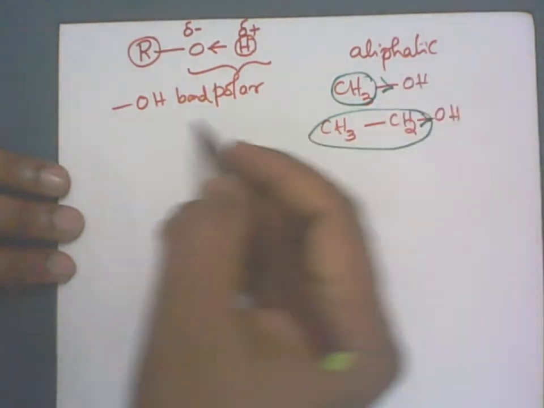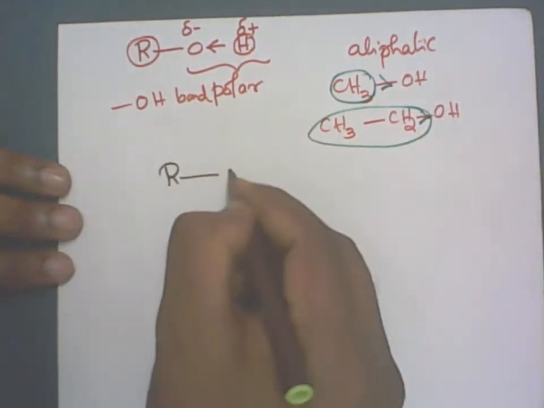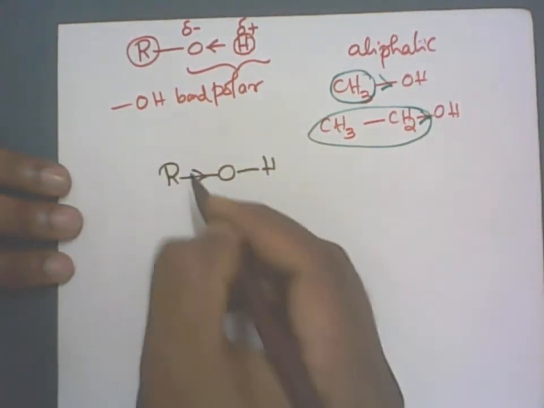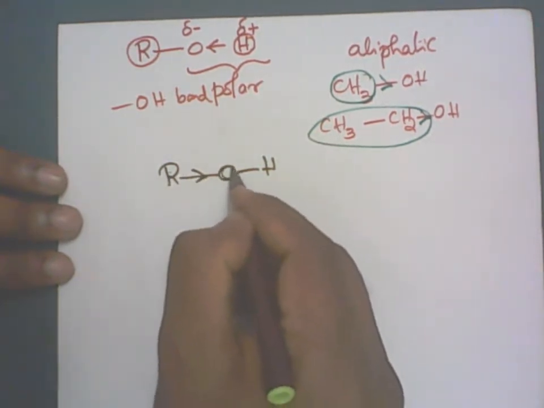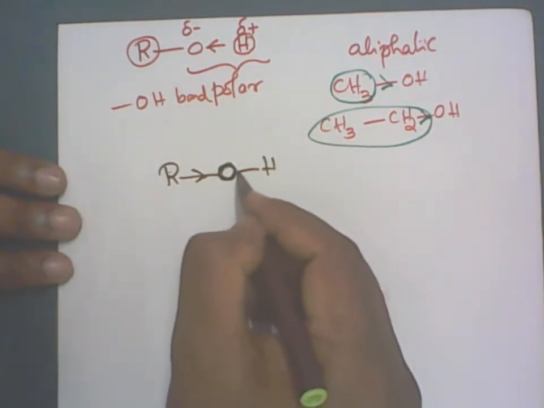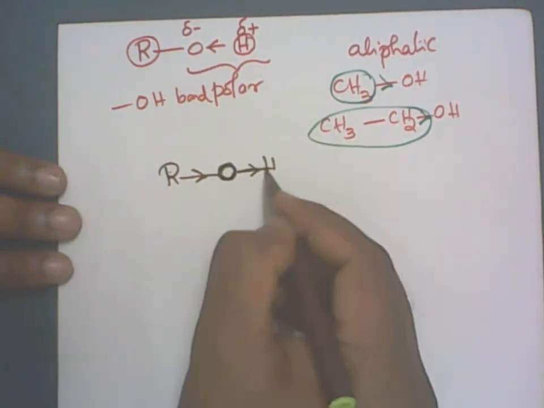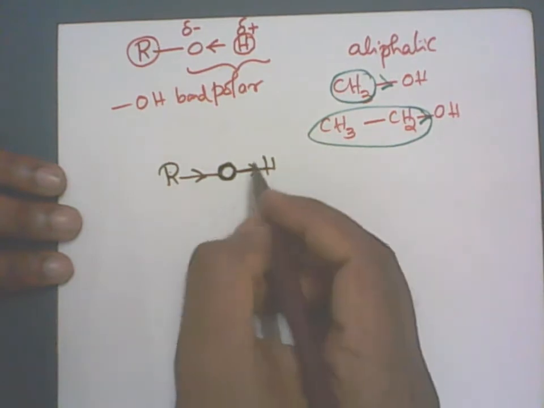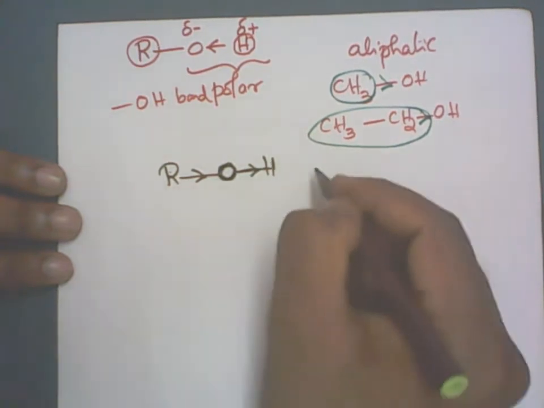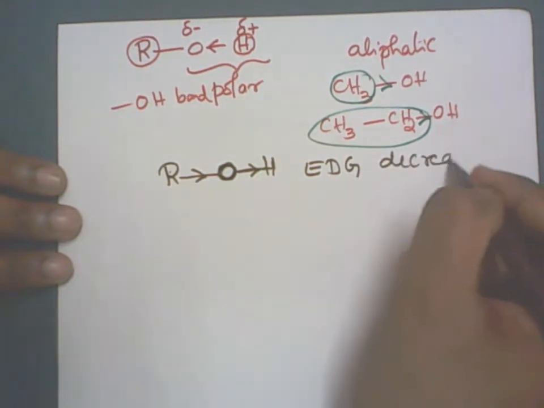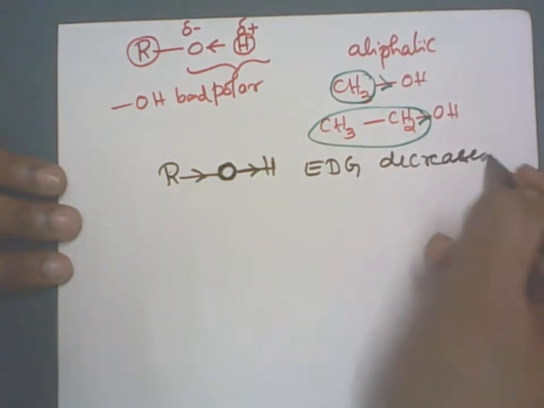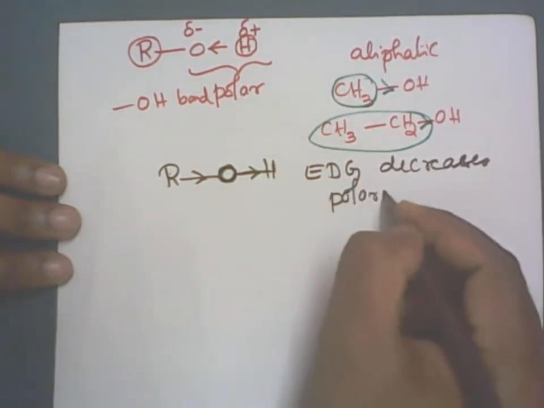So what will happen whenever electron donating groups are there, like the R group? It will donate electron density to the oxygen. Oxygen in turn donates electron density to the OH bond. As a result, what will happen? Polarity decreases. So electron donating groups decrease the polarity of the OH bond.